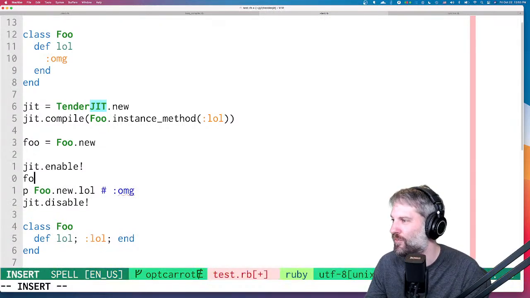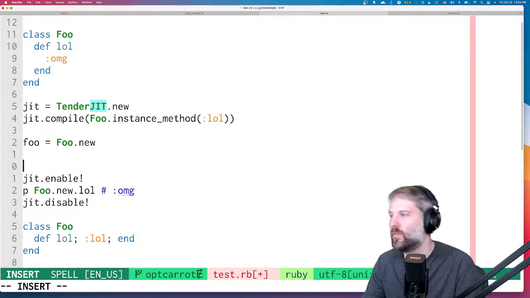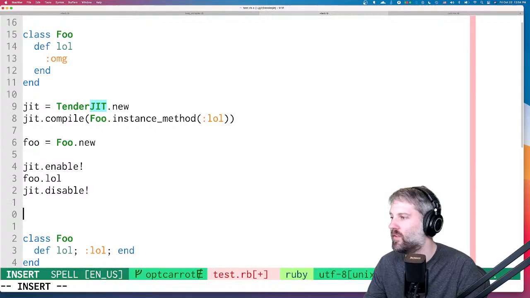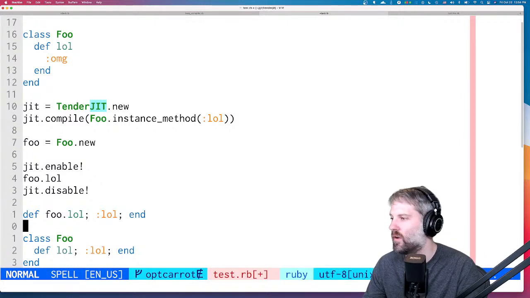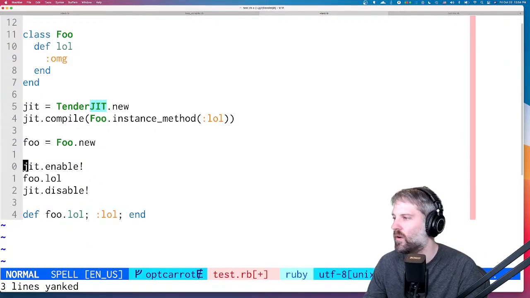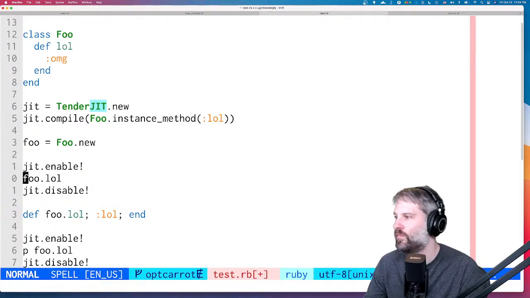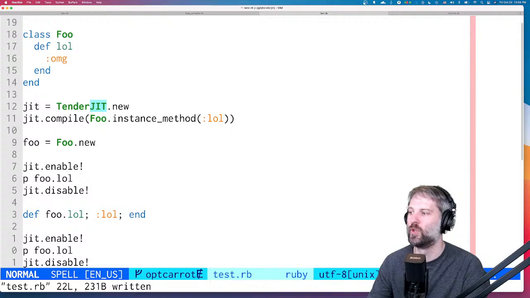So we'll do foo.lol, JIT, and then def foo.lol. We'll put a singleton on it. I bet if we do this, it's not going to work. So let's print it. We should see OMG LOL, but I think what we're going to see is OMG OMG.